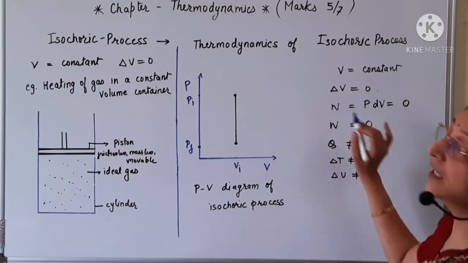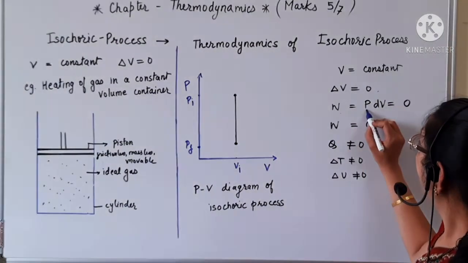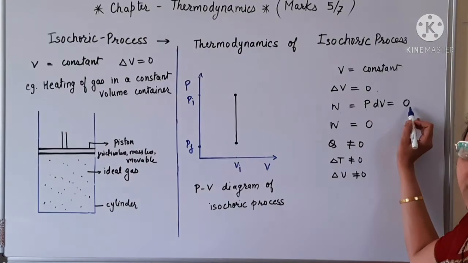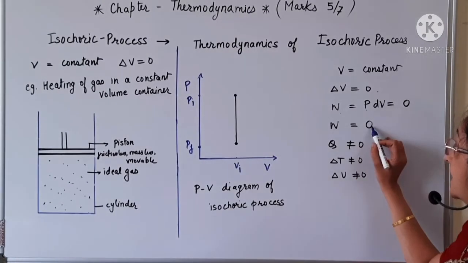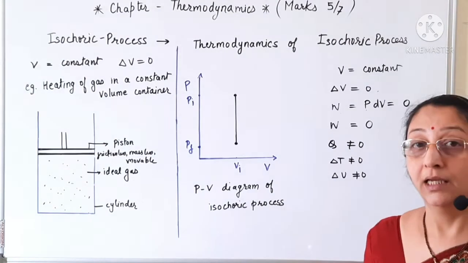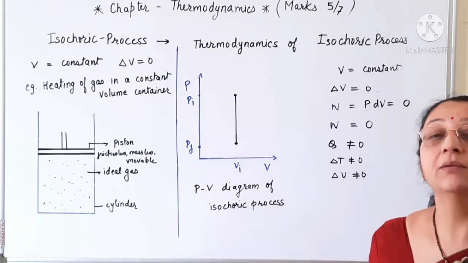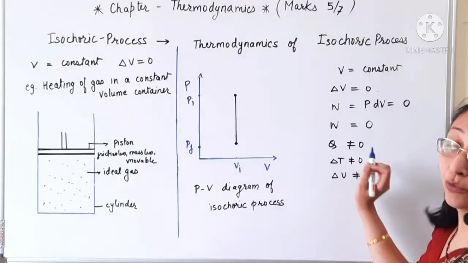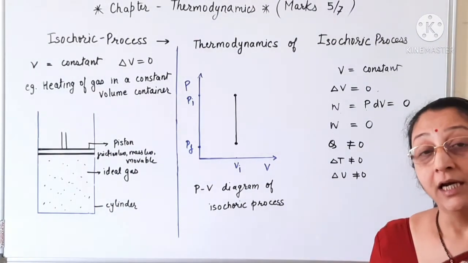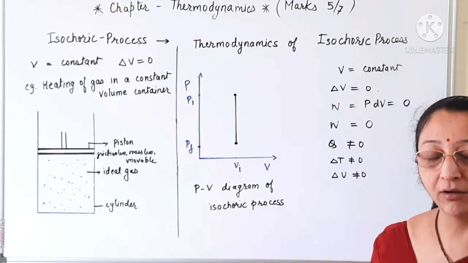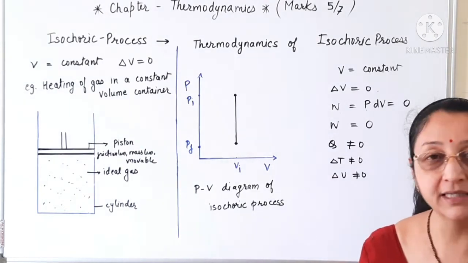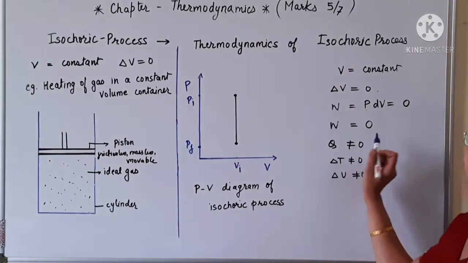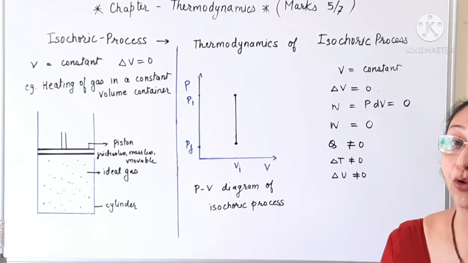Now in this isochoric process, the volume is constant, hence the change in volume is zero. We know that work done is P dV, pressure into the change in volume, but the change in volume is zero. So the work done in this process is zero. Since the system is receiving heat, Q is not equal to 0. Its temperature is increasing, and its internal energy will also be increasing. So delta T is not equal to 0, delta U is not equal to 0, and Q is not equal to 0 in this isochoric process.